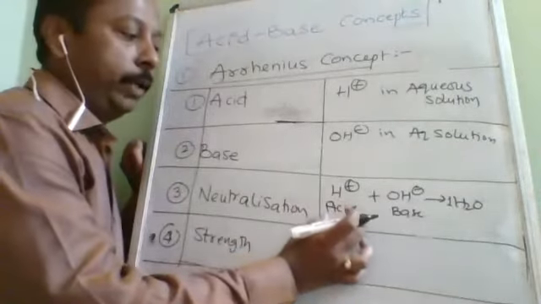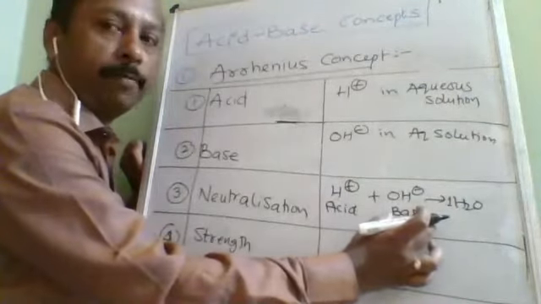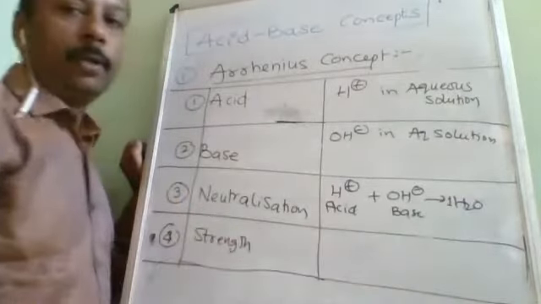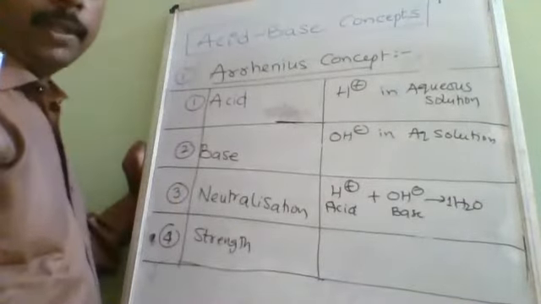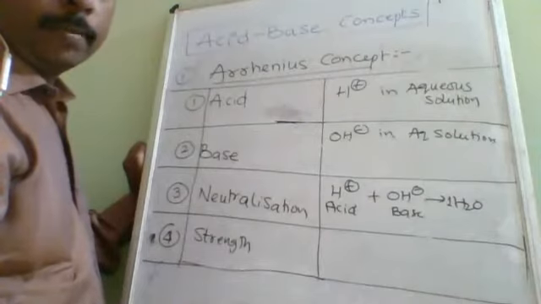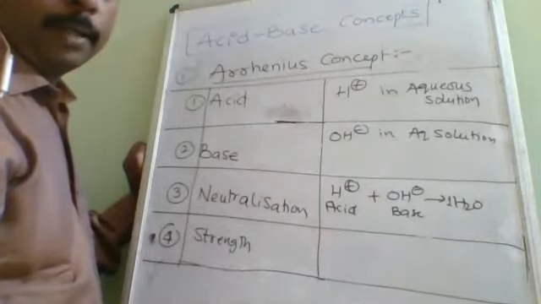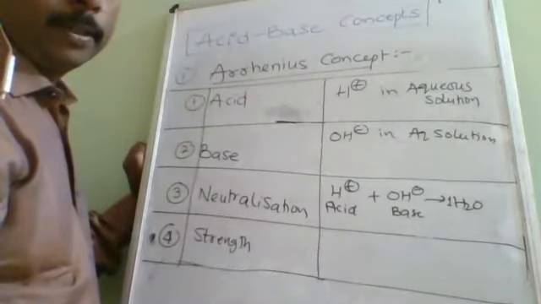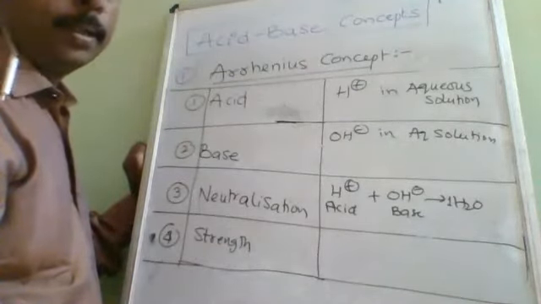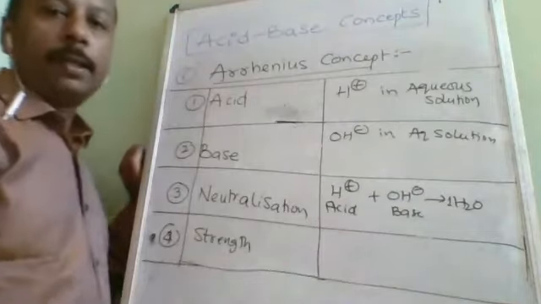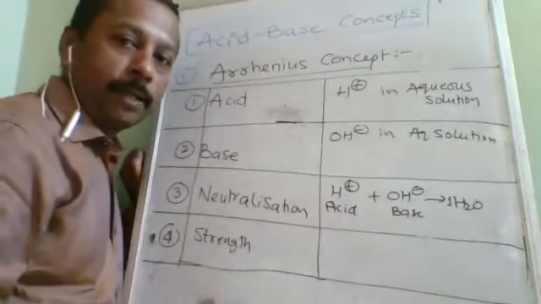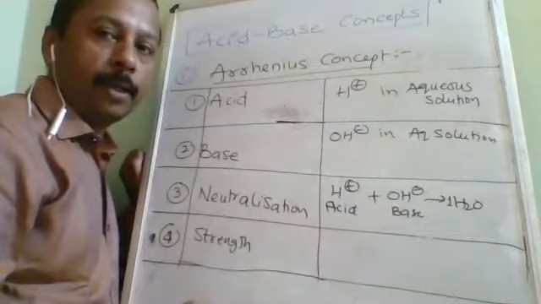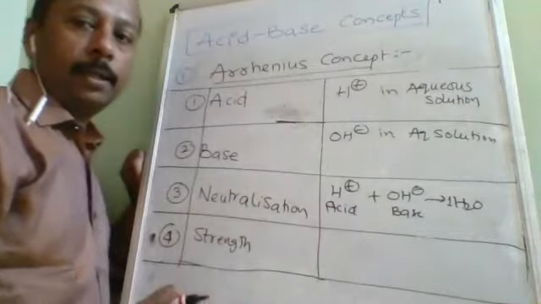If I am taking one equivalent of acid and one equivalent of base, it will form 1 mole of water. So that means the enthalpy of formation of water is the same. Therefore, the enthalpy of neutralization is also going to be the same. So that is the reason behind the constant heat of neutralization for strong acid and strong base. For what acid? For strong acid and strong base.